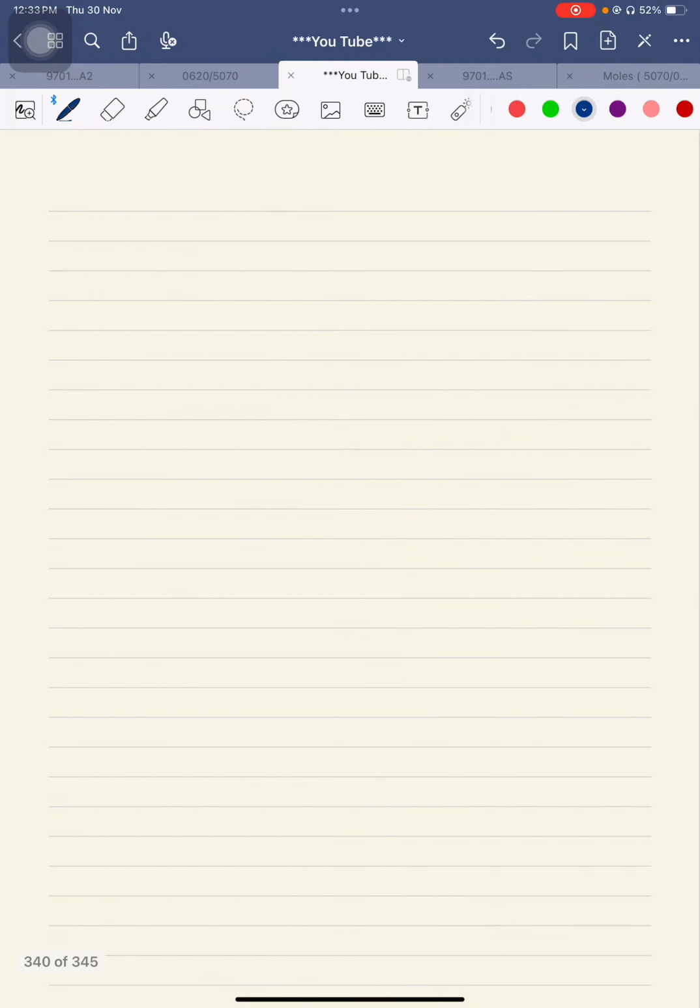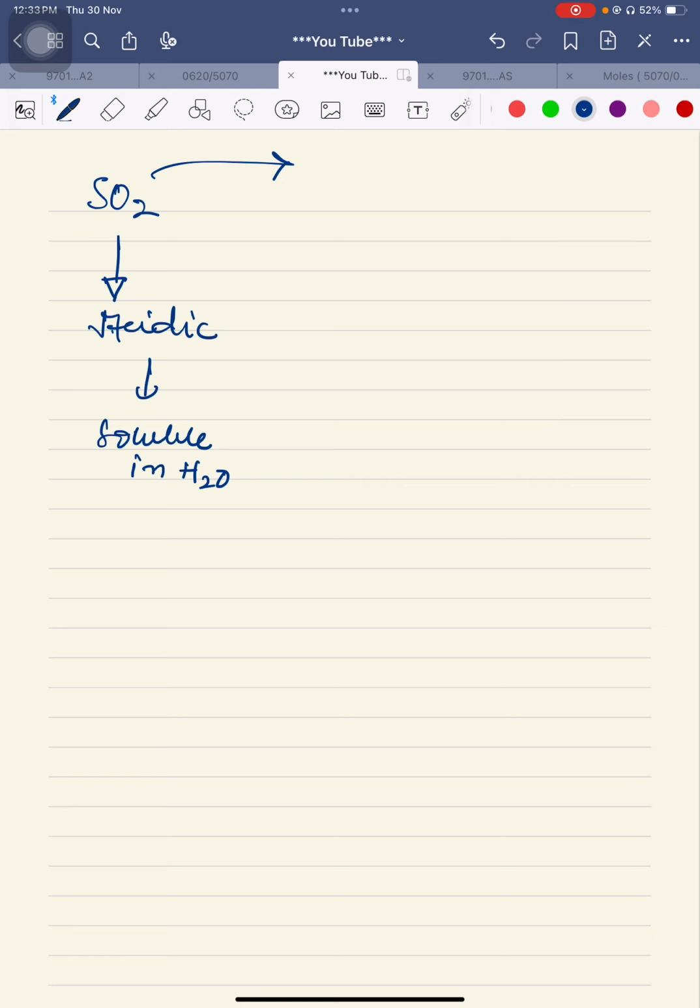I am now changing the board. There is a gas which is called sulfur dioxide gas, and it is acidic in nature, and one should know this thing, that it is soluble in water as well. Soluble in H2O. Now there are two sources for sulfur dioxide. What are those two sources? Number one source is volcanic eruption, and there is another source, and what is that?